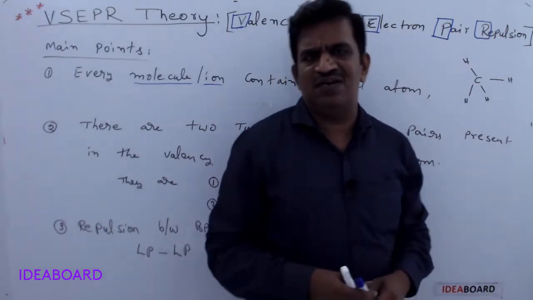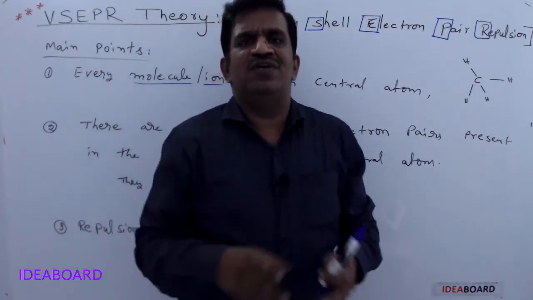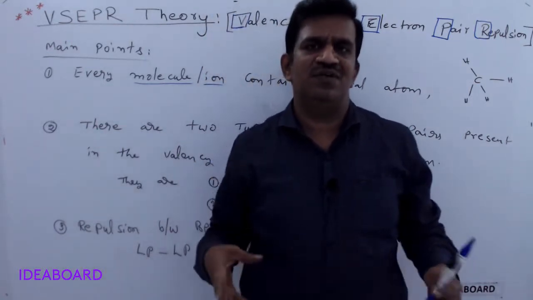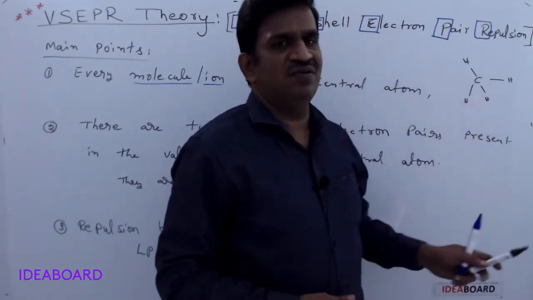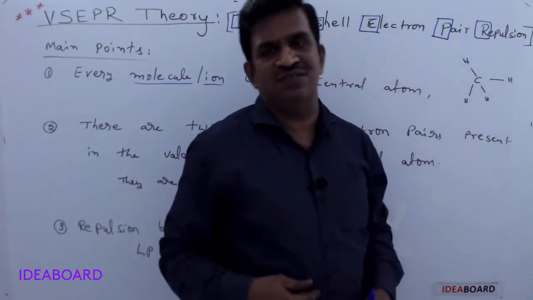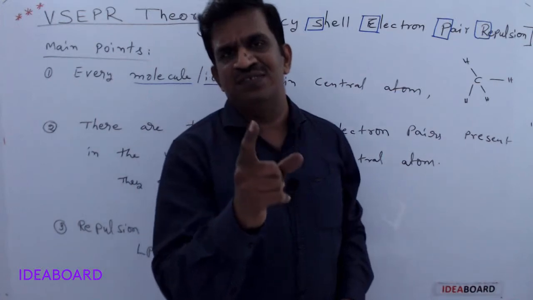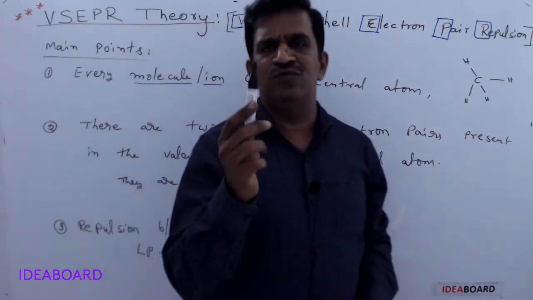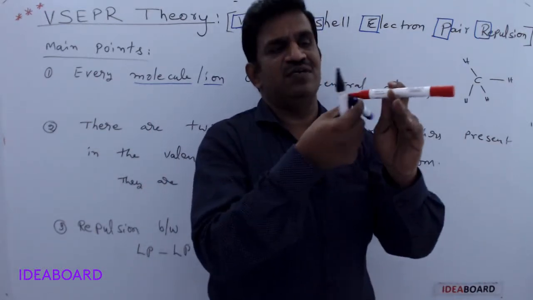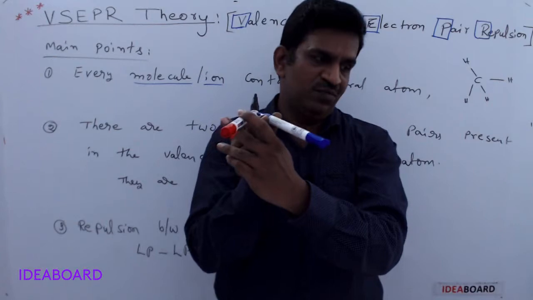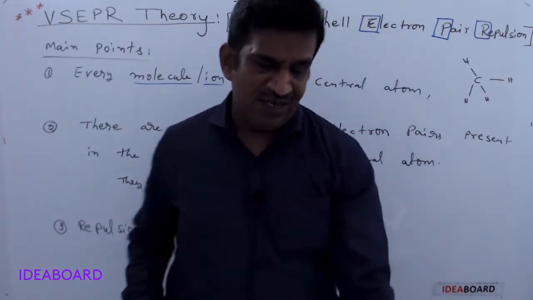Why is carbon the central atom? Why can't hydrogen be? Carbon is bonded with 4 hydrogens, but not all the other atoms are bonded to a hydrogen. One hydrogen is bonded with the carbon, and the remaining hydrogens are not bonded with this hydrogen. So a central atom is an atom to which all the other atoms are bonded. So this is called the central atom.